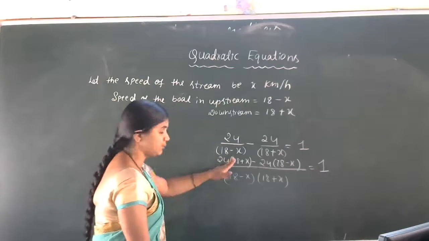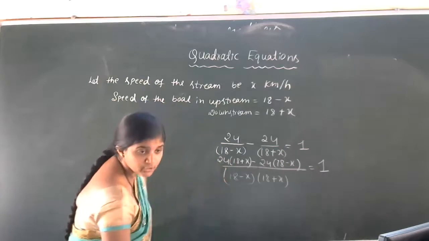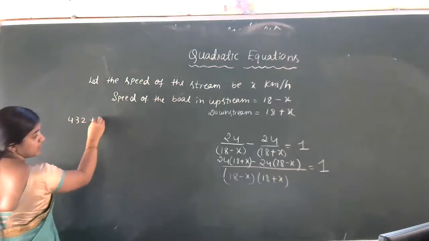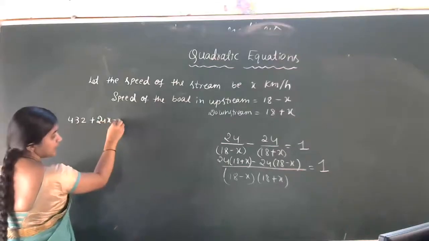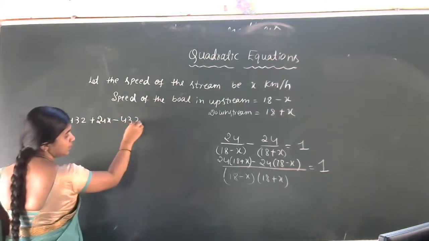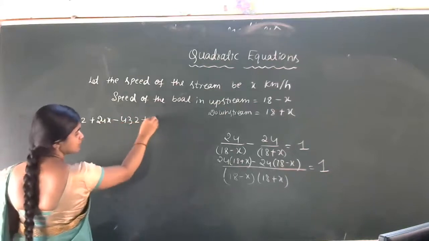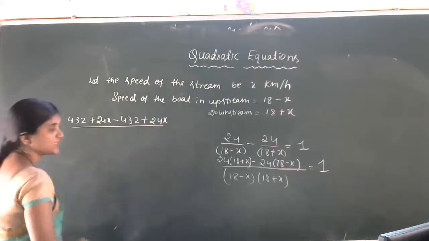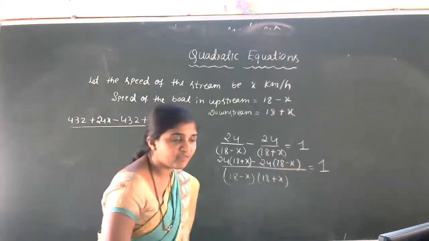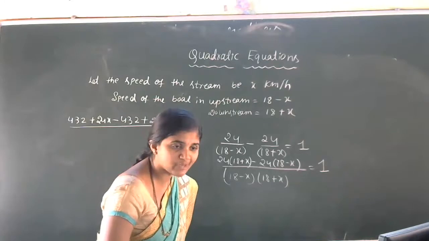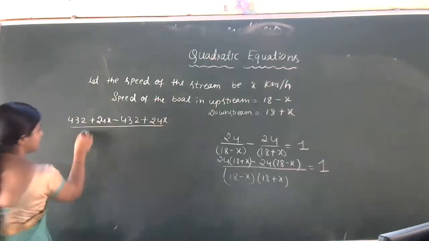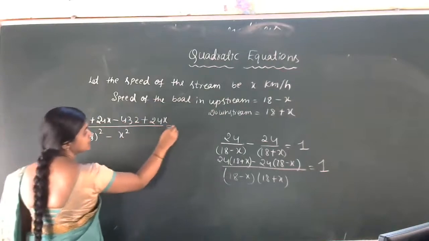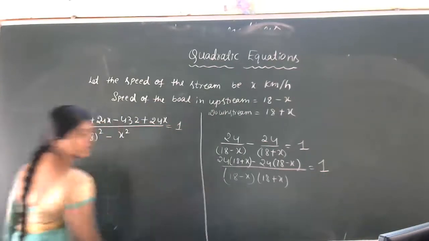Now we have to remove this bracket. 432 plus 24x minus again 432 minus into minus plus 24x, divided by 18 minus x into 18 plus x. This is in the form of a minus b into a plus b, no? Then a square minus b square, that is 18 square minus x square, which is equal to 1.